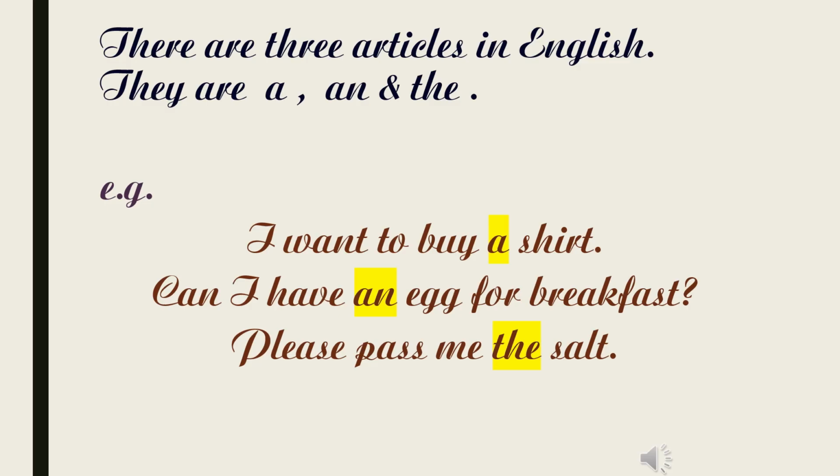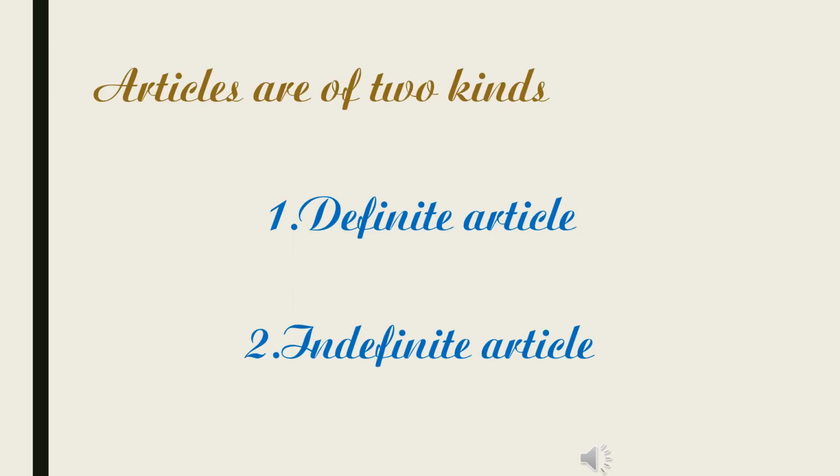There are three articles in English. They are a, an, and the. They belong to a large grammatical class called determiners. Example, I want to buy a shirt. Can I have an egg for breakfast? Please pass me the salt.